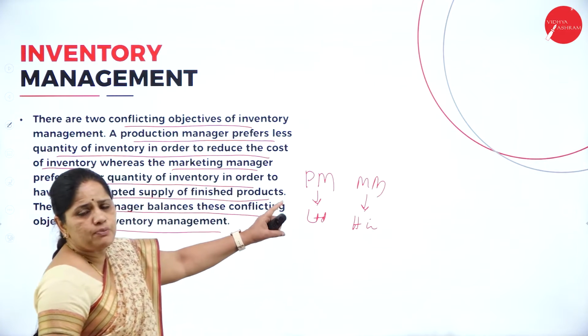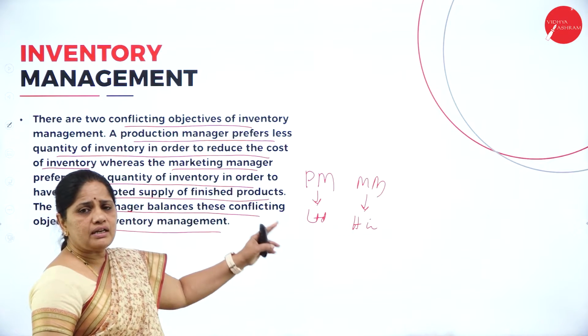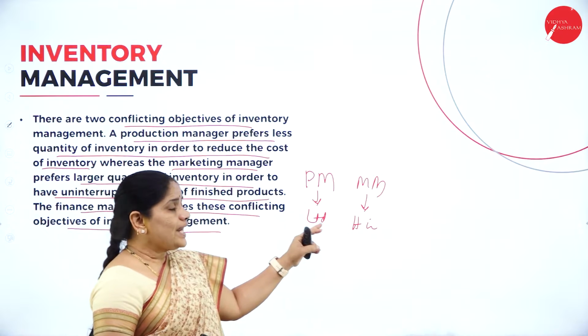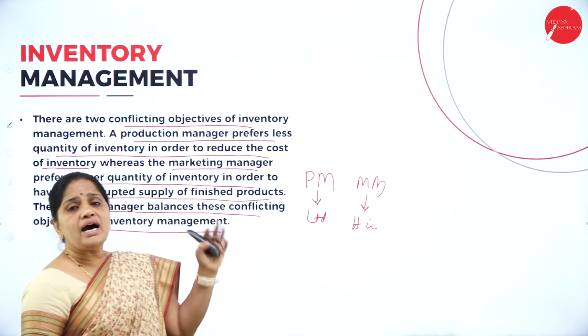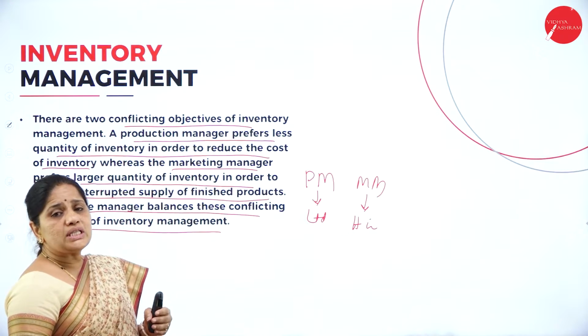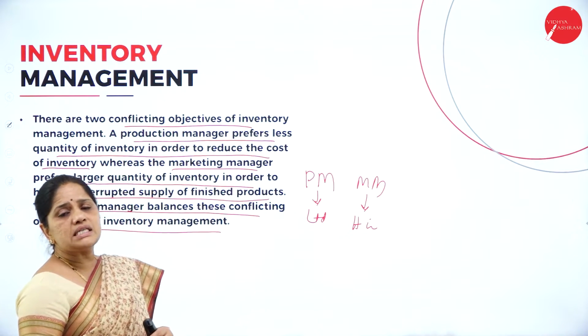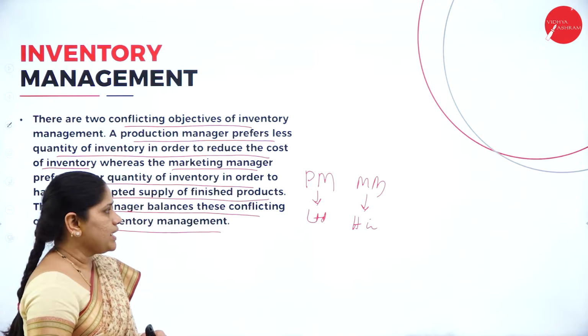Why does the production manager want a limited inventory? He wants to bring down the cost of production, whereas the marketing manager wants a high level of inventory so that he can have more sales of goods, an uninterrupted sale of goods as per the demand.